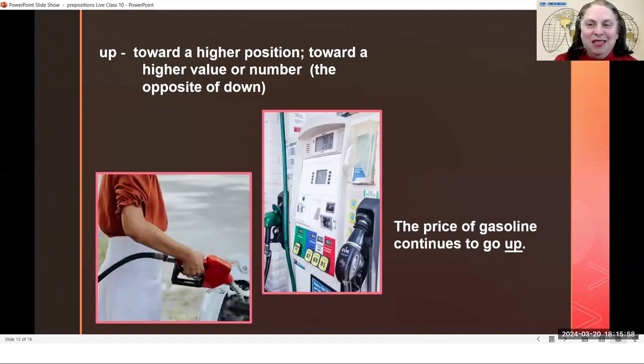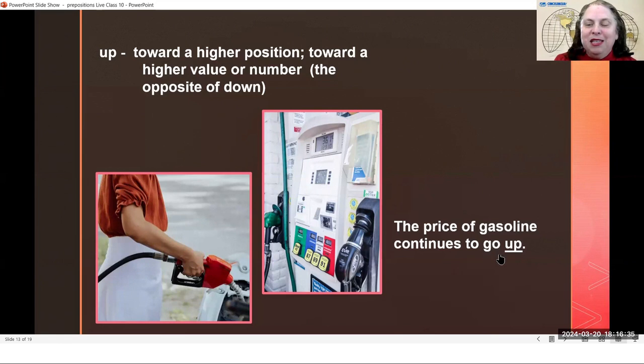Okay, here's another example using up. This one is toward a higher value or toward a higher number. The price of gasoline continues to go up. So here is someone putting gasoline in their vehicle, and this is what a gas pump looks like in Ohio. And the price here is the cost, how much it costs to buy that much gasoline. Down here, it would be telling you the price for each gallon, and then as you pump more and more in, the price goes higher and higher.